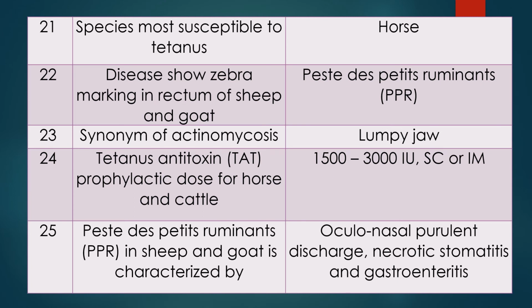Question 22. Disease. Zebra marking in rectum of sheep and goat. See here, zebra marking in rectum, not in colon. So, zebra marking in rectum of sheep and goat is due to a disease called PPR, Peste des Petits Ruminants, PPR. If there is zebra marking in colon, then it is due to rinderpest.